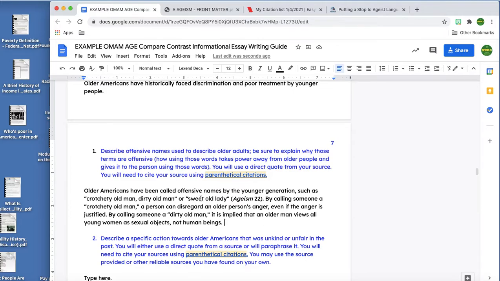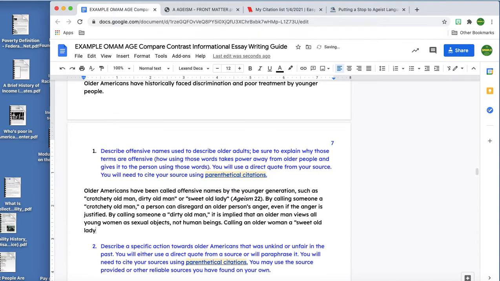And I'm going to mention how calling someone a sweet old lady seems nice, but it's kind of a problem because it means that you don't have to take that older woman seriously. So I might say, calling an older woman a sweet old lady seems on the surface to be a compliment.